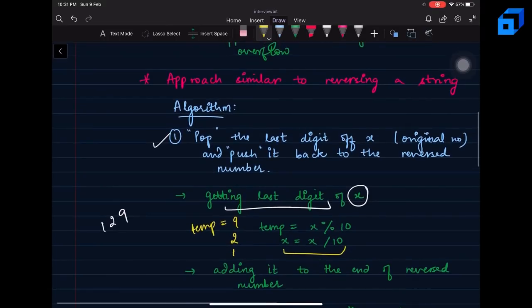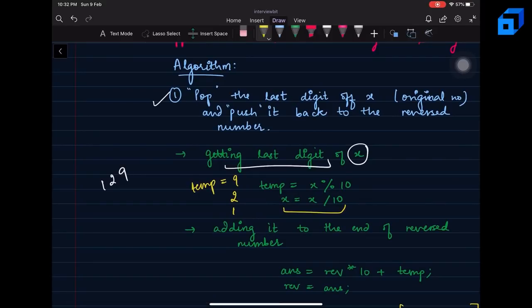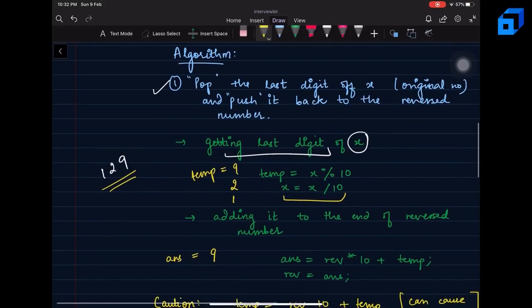Then you take all these last digits and simply add them to your reverse number, right? So let's say the number is 129, and the answer initially has just 9. When you have 2 as the last digit, the answer keeps building and becomes 92, and similarly it becomes 921. That is how you build the reversed integer.